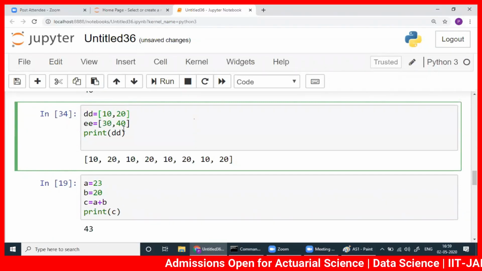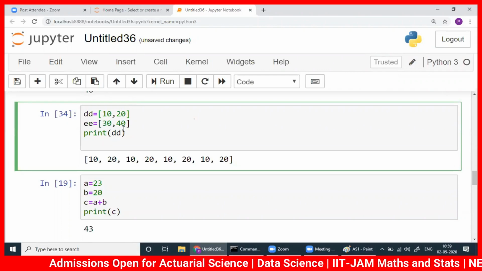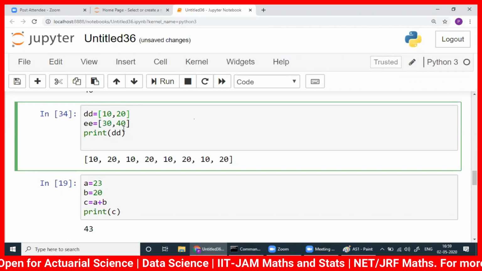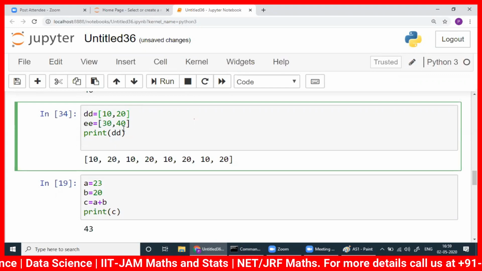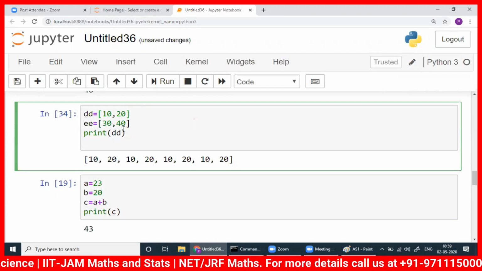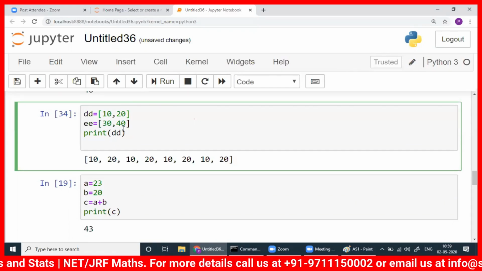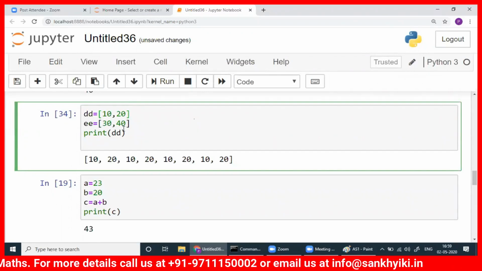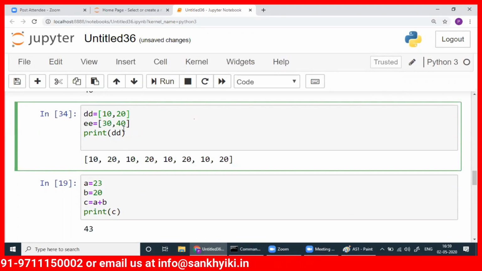Then we have the advanced Python, where you will come across object-oriented programming. Object-oriented programming is a paradigm. It's very, very important. All kinds of developments that happen till now and that will happen in future, they are only due to this object-oriented programming paradigm. It also supports functional programming. I'll go to those things one by one.